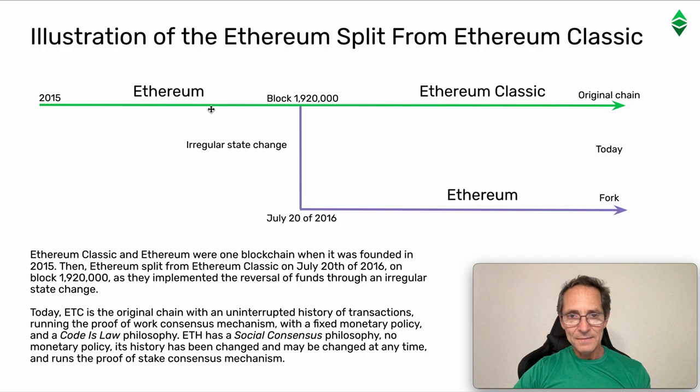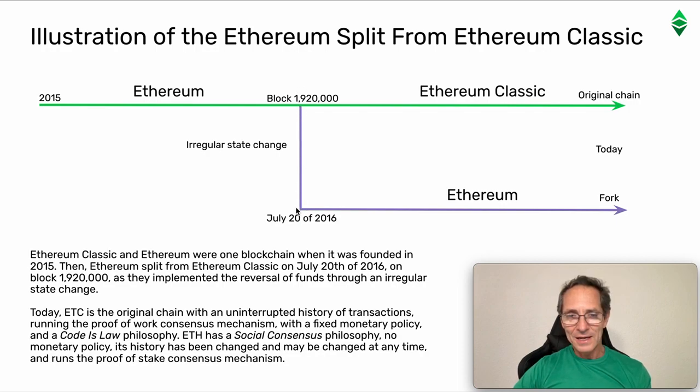So they were the same blockchain, one blockchain, and then on block 1,920,000, which occurred on July 20 of 2016, there was an irregular state change that we in Ethereum Classic rejected, but the Ethereum network, the current Ethereum, accepted.